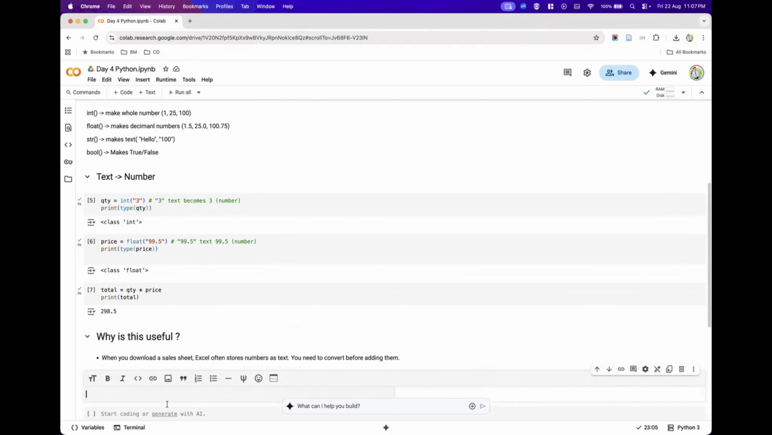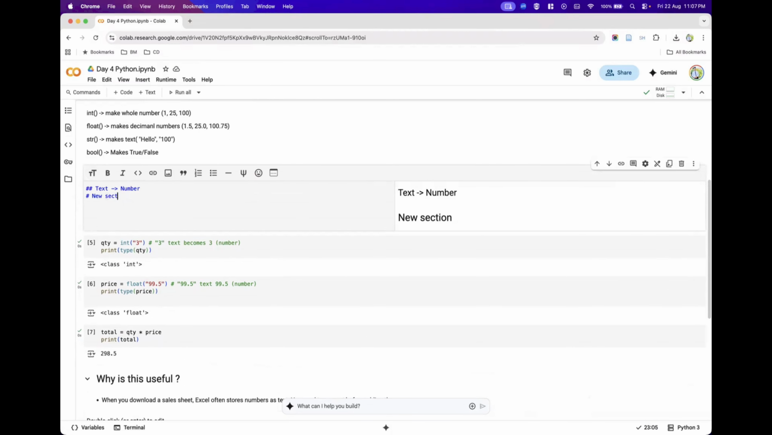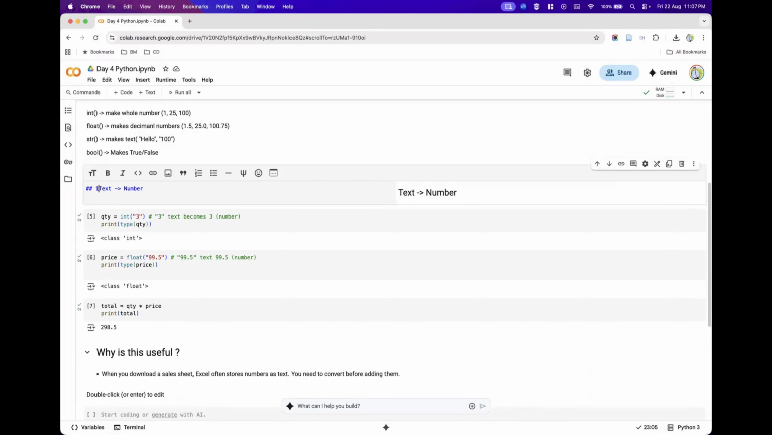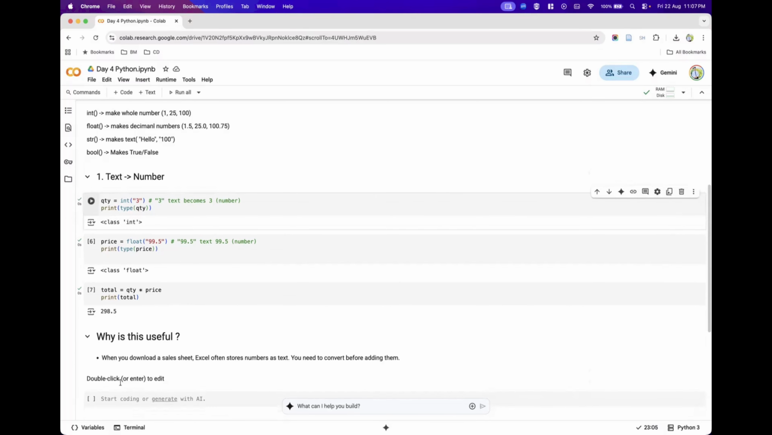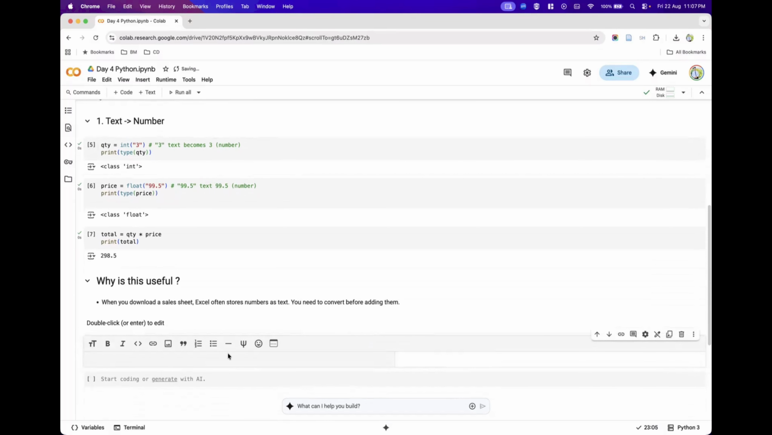Initially we saw the first example, converting the text into a number. Now we will see another example where we are converting numbers into text. This is also very useful. So let us take a look at it.